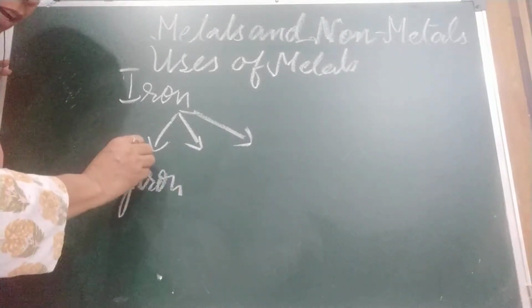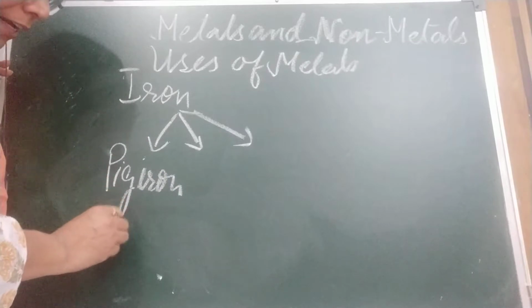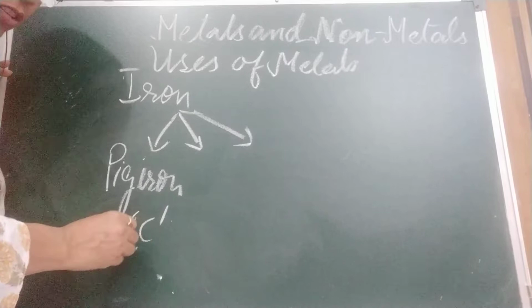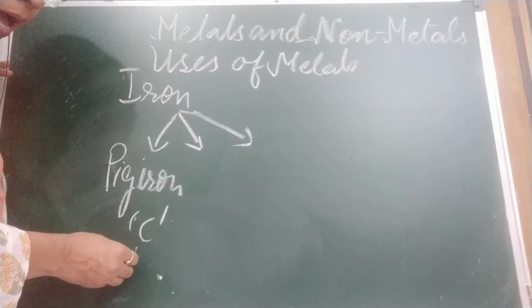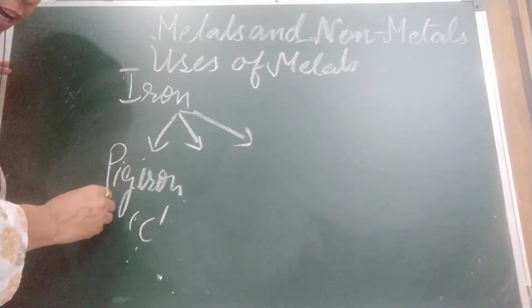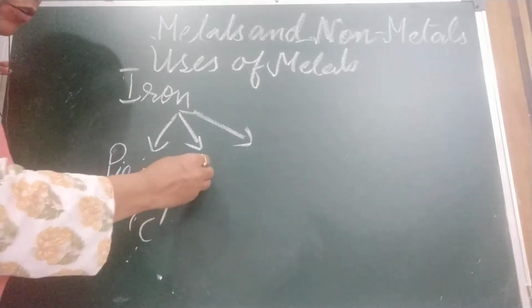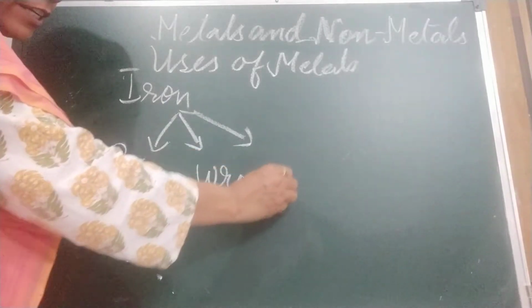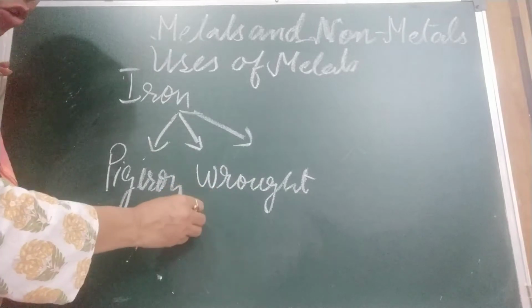What is pig iron? In this, high carbon content is there. Carbon is too much. It is used to make pipes, sinks, storage tanks, railings, etc. And what do we call that? Pig iron. The second iron I am going to tell you is wrought iron.